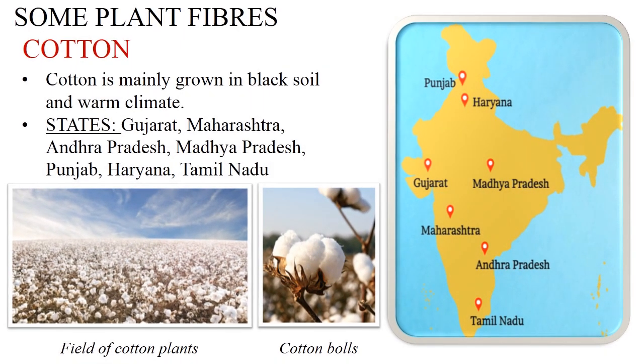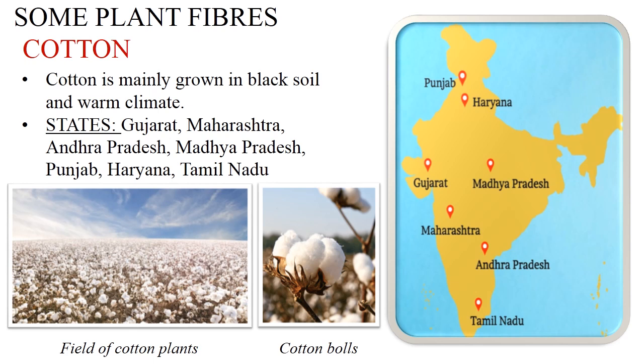Another plant fiber which we are going to study is cotton. Cotton fibers are obtained from cotton plants. Cotton plants are grown in the fields having black soil. It needs a warm climate for its growth. Can you name some states of our country where cotton is grown?